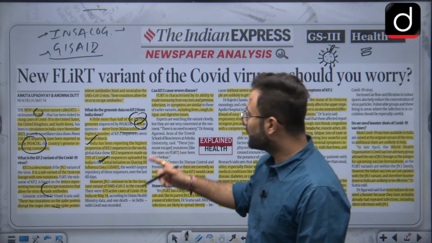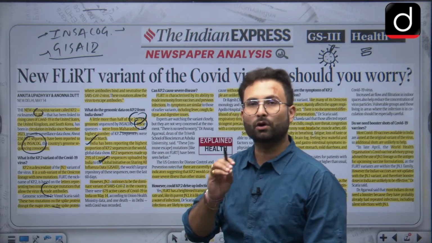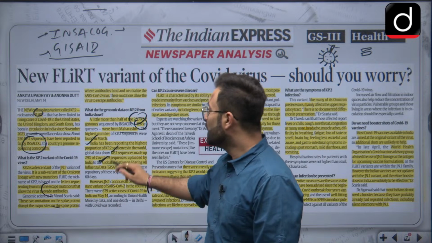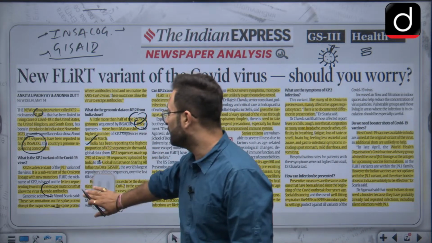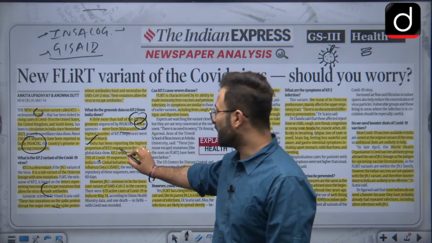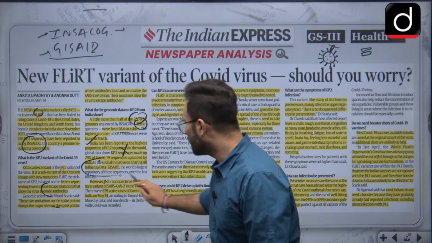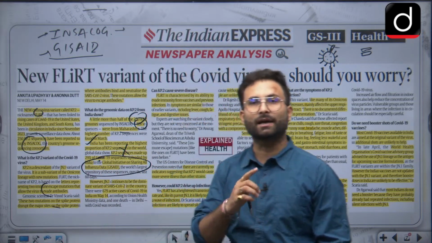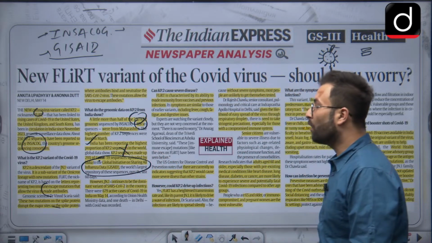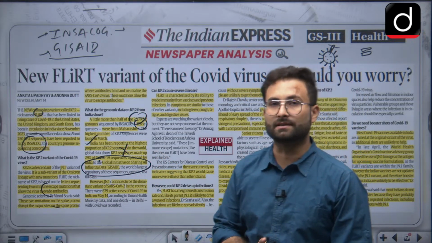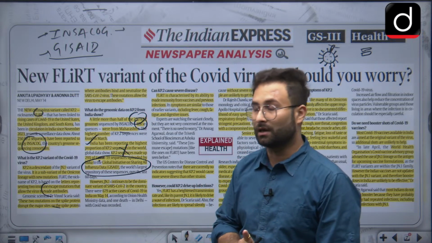On the basis of that data, when we are talking about the KP.2 infections or the sequence, 29% of the COVID-19 sequences uploaded by India on that particular portal. You don't have to remember this, but just remember this body and the function of this particular body. This is the world's largest repository of these sequences over the last 60 days. This is the largest repository of the world.